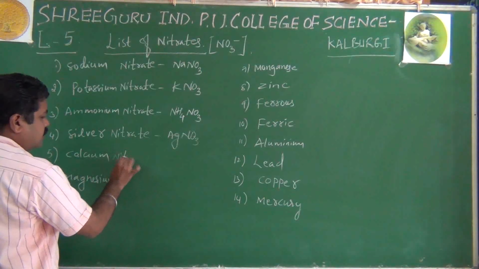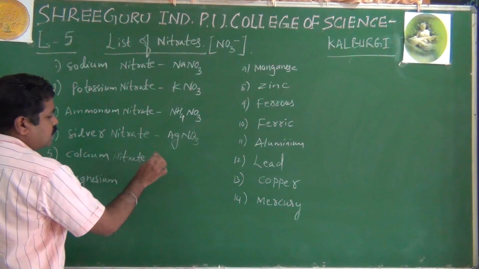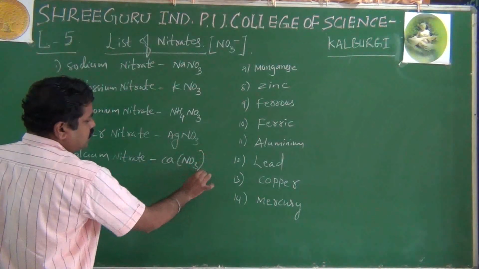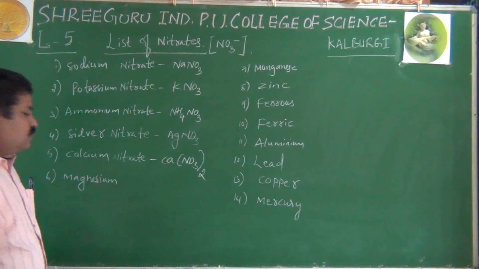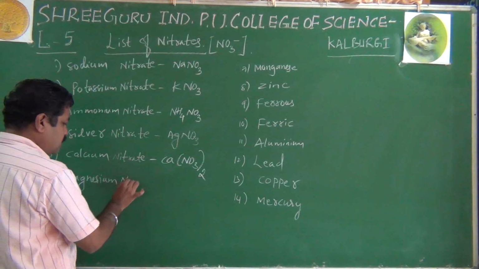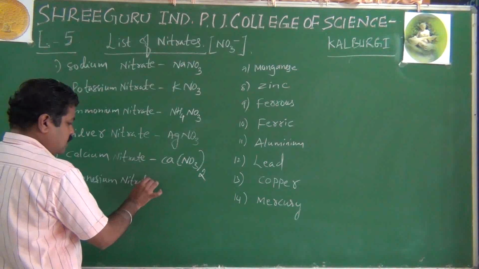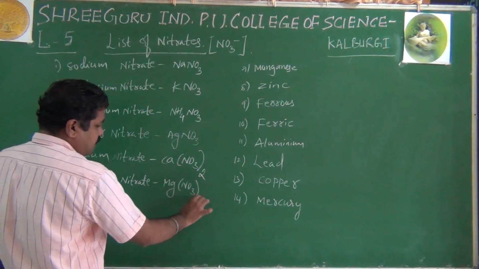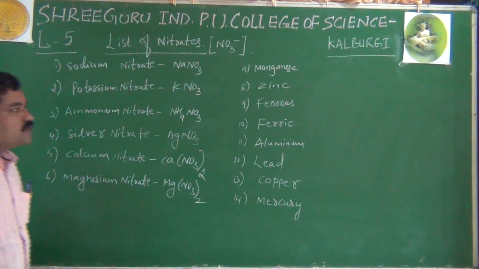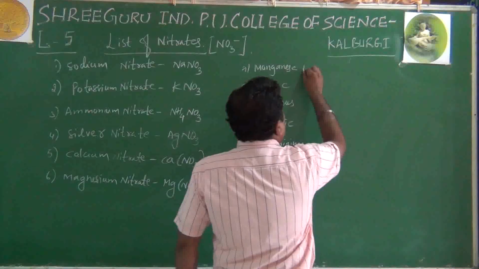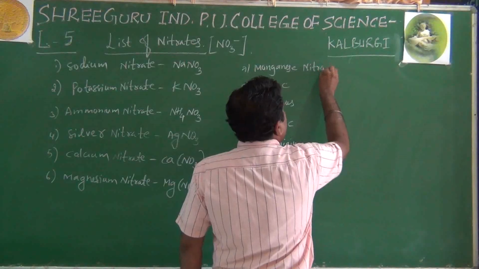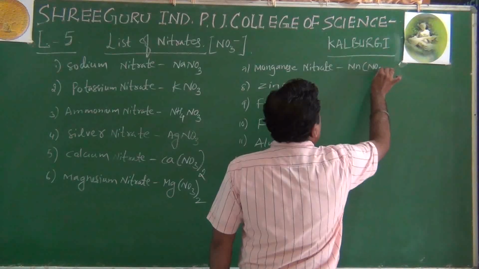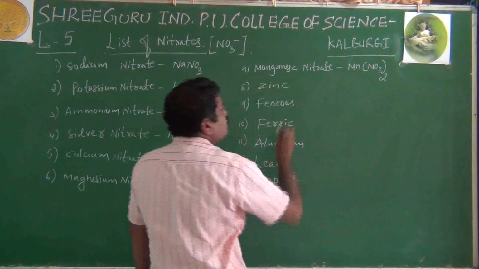Calcium nitrate: Ca2 plus NO3 minus, that is Ca(NO3) taken twice. Then magnesium nitrate: Mg2 plus NO3 minus, therefore Mg(NO3) taken twice. Then manganese nitrate, therefore it is Mn(NO3) taken twice.